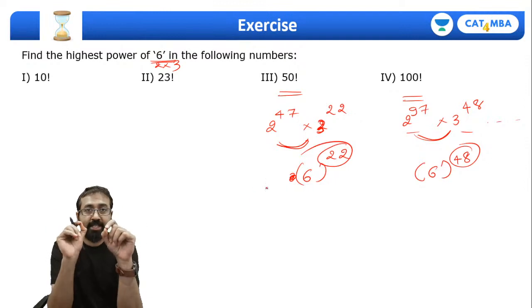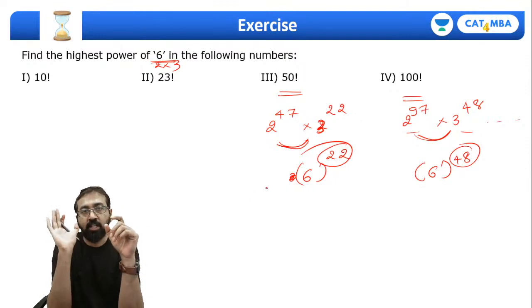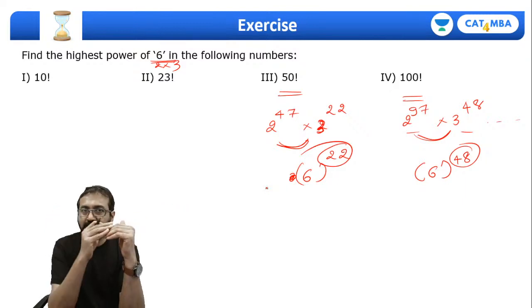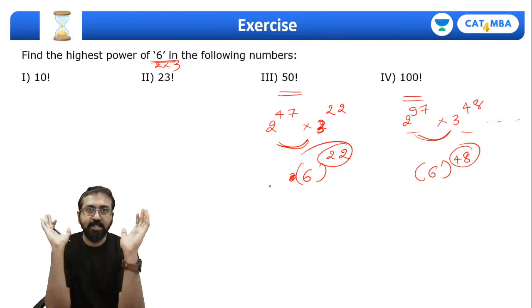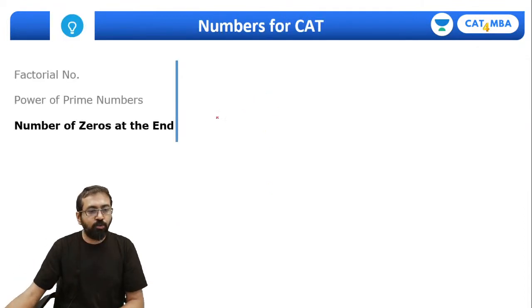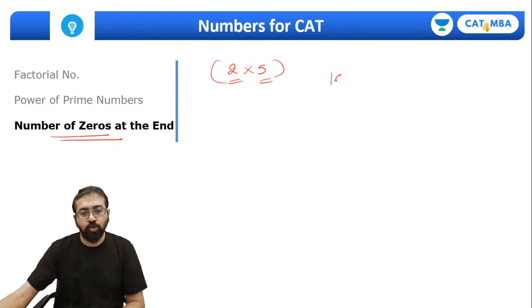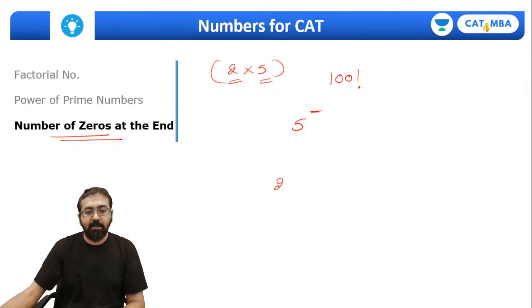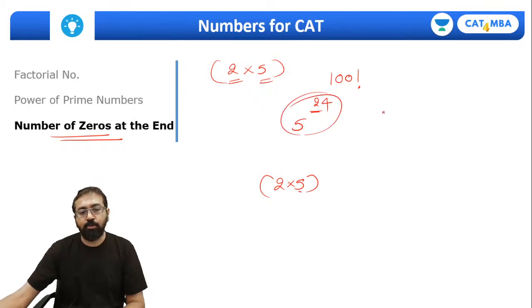So next time, if you want to find the power of 6 in 70 factorial, you really don't need to calculate the power of 2. You just need to find the power of 3, and that will be the power of 6, because you will have plenty of 2s, but you have limited 3s, right? That's how you solve such questions. For the number of zeros at the end, you just need to check the pairs of 2 and 5 in that number. Of course 2s will be plenty, so what will be the number of 5s? For example, if I ask how many zeros will be at the end of 100 factorial, just find the power of 5, and that many pairs of 2 and 5 you can make. If you calculate the power of 5, it's 24, so there will be 24 zeros.